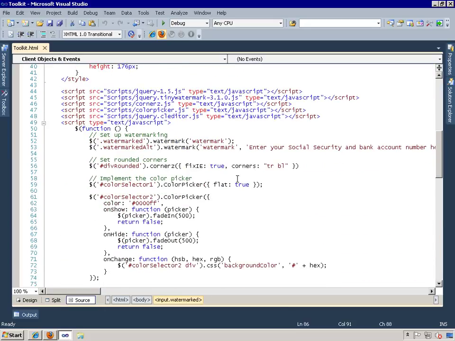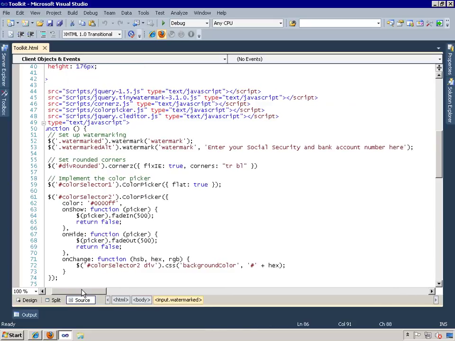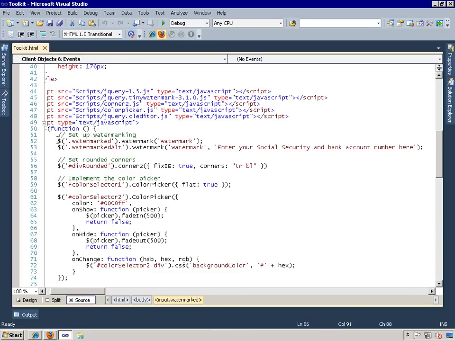All right, so the crux of the watermarking is in these 2 statements. The first statement here watermarks the name and email text boxes on the page, the first 2 text boxes, using the title attribute's value as the watermark text. So it's just executing the watermark method.